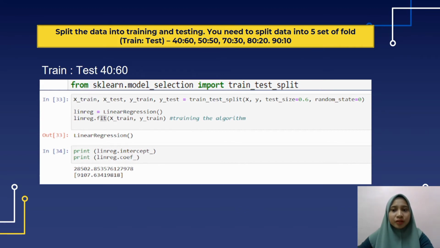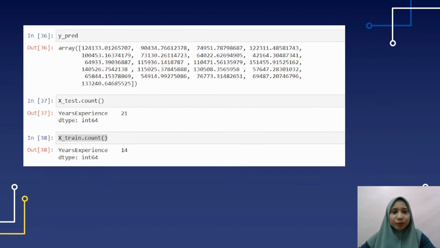So we call regression algorithm. After we call regression algorithm, we print the intercept and slope. Intercept is 28502.85 and the slope 9107.63. In this slide, we write the Y prediction. The result is for salary, and then at test.count is we want to check the number of tests. The result is 21 for years experience and at train.count for the number of the train.